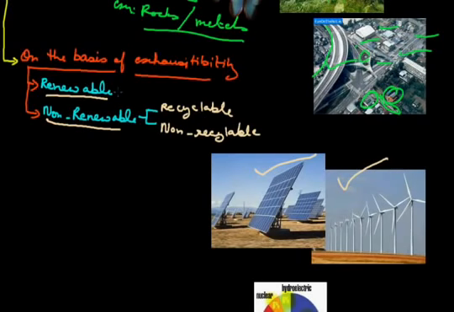Now as you can see, non-renewable resources are also of two types. Recyclable means those non-renewable resources which can be recycled and reproduced. Here we can take the example of iron. Iron is a non-renewable resource. It takes a long geological period to be reproduced inside the earth, but once we use iron, we can use it again. Let us take an example: I am sitting on a chair. One of the legs of this chair is made of iron.